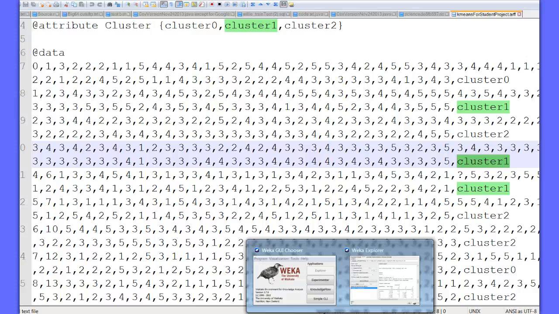I just wanted to show you that we can use this K-means clustering, which we went through in class. You saw the theory behind it, and now you can see it in action. You see that it assigned people to groups based on their similar preferences in terms of projects that they liked or didn't like. It grouped people together. Okay?